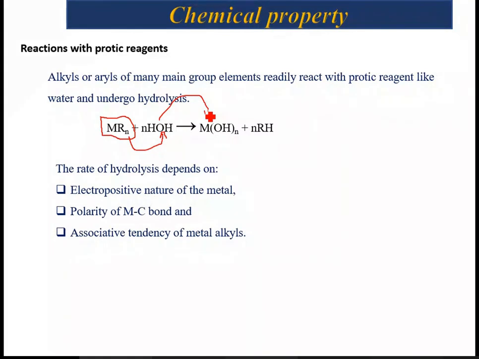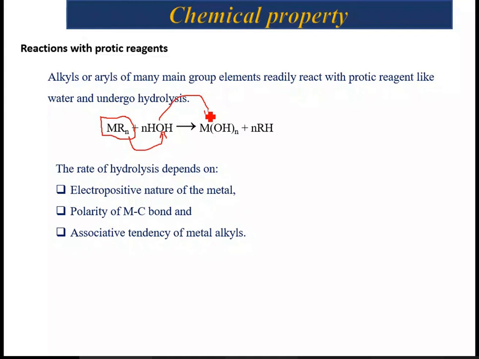Remember, some of the reactions with protic reagents become violent in nature, and these hydrolysis reactions usually involve a nucleophilic attack by water. The presence of a vacant orbital on the metal atom facilitates the hydrolysis reactions, as it can readily attract the electron pair from the nucleophile.